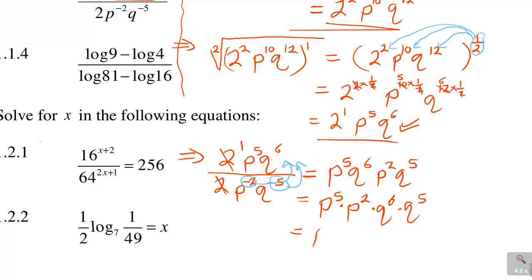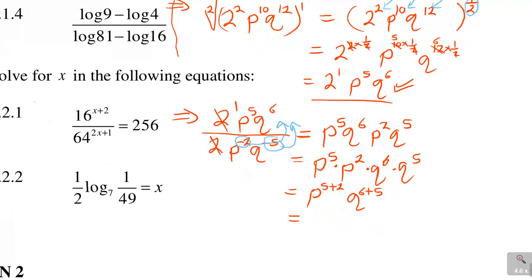Now here, when I've got P, 5 and 2, when they are multiplying, they are 5 plus 2. And then Q, 6 and 5, it's 6 plus 5. Then the final answer to that will be P7 and Q11, because 6 plus 5 is 11. This becomes the final answer for that.